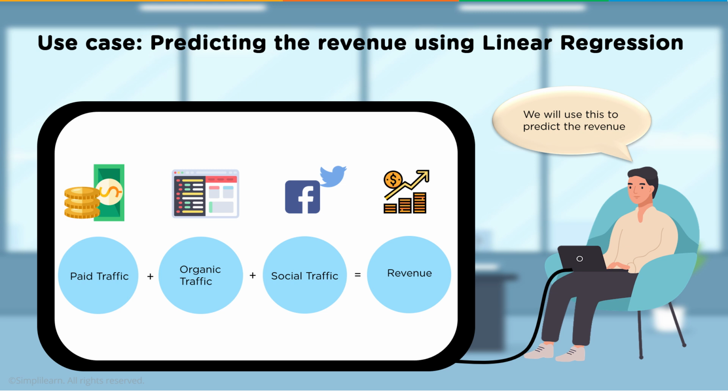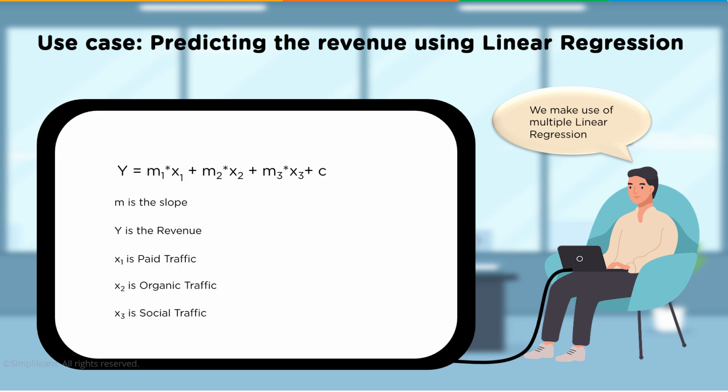So we want to know how all this traffic comes together and how it's going to affect our sales if the traffic's coming in. We're going to make use of the multiple linear regression model. You'll see that this is very similar to what we had before, where we had y equals m times x plus c, but instead we have y equals m1 x1 plus m2 x2 plus m3 x3 plus c. M is the slope, so you have m1, m2, m3, the 3 different slopes of the 3 different lines. Y is the revenue, so we're only looking for one variable. And remember, this is regression, so we're looking for a number. X1 is going to be the paid traffic, and of course m1, the corresponding slope. X2, the organic traffic, and x3, the social traffic.